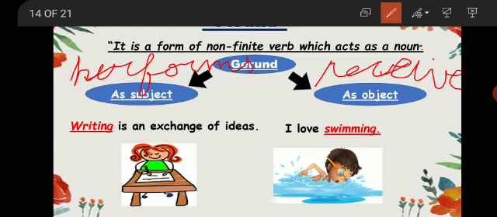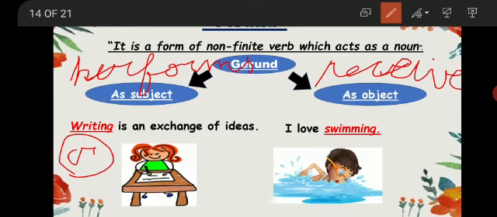So here the word writing is a verb, but it is not acting as a main verb. And as it is placed at the start of the sentence, it is acting as a gerund here because it is behaving like a noun. Now look at the other example.